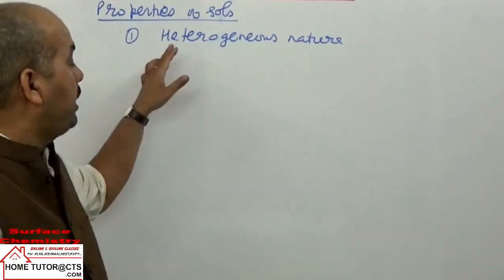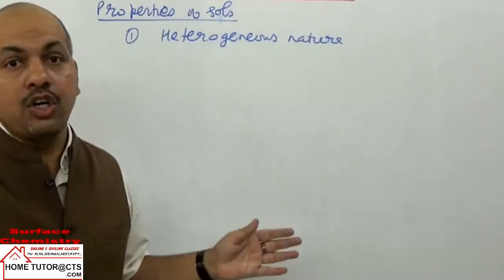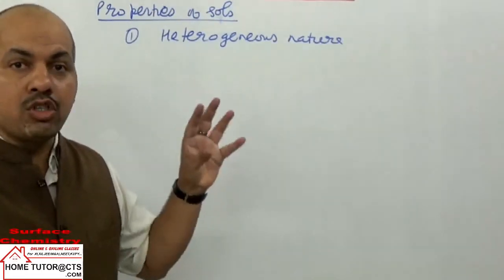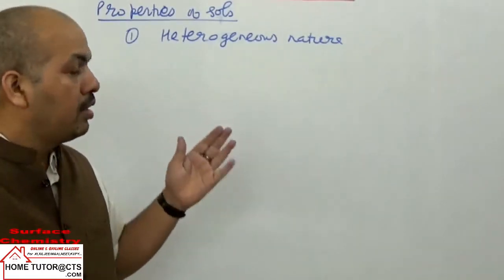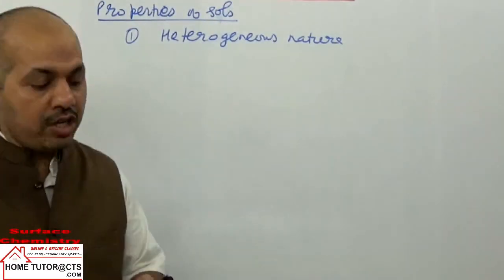What is the meaning of heterogeneous nature? That salts are consisting of two different phases, where we have solid acting as disperse phase and liquid acting as dispersion medium. So that is the first property we can take, heterogeneous nature.